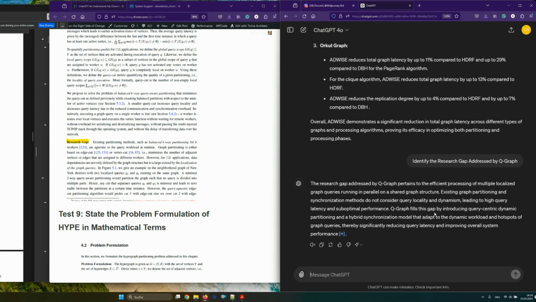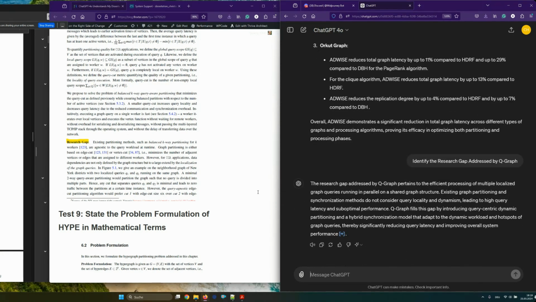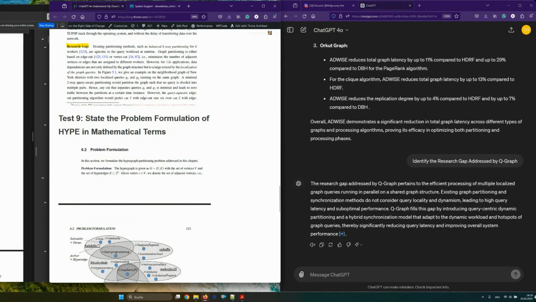QGraph fills this gap by introducing query-centric dynamic partitioning and a hybrid synchronization model that adapt to the dynamic workload and hotspots of graph queries. Yeah, this is perfect. Perfectly done.